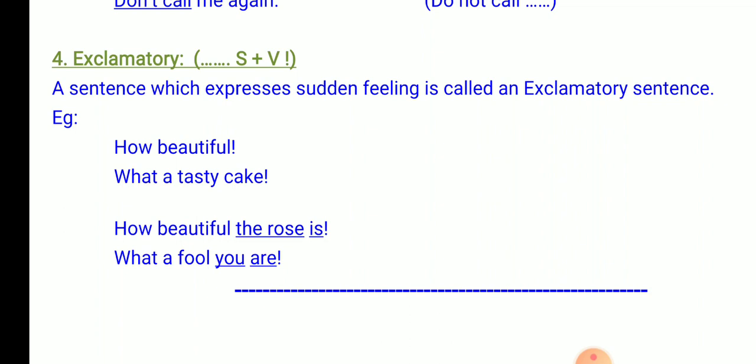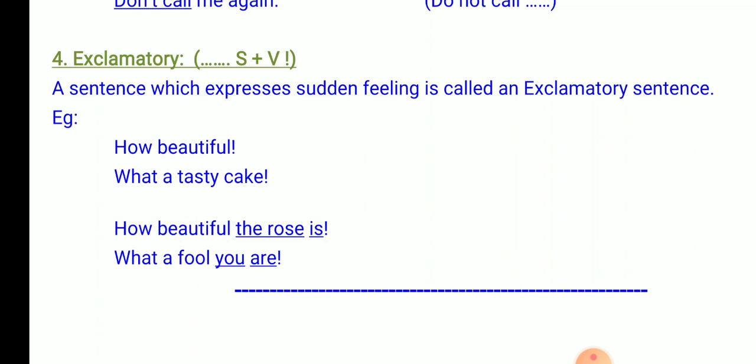In the next two examples, you have a subject and a verb at the end of the sentence. The first sentence is, how beautiful the rose is. The sentence begins with how, but you have a subject and a verb at the end of the sentence.